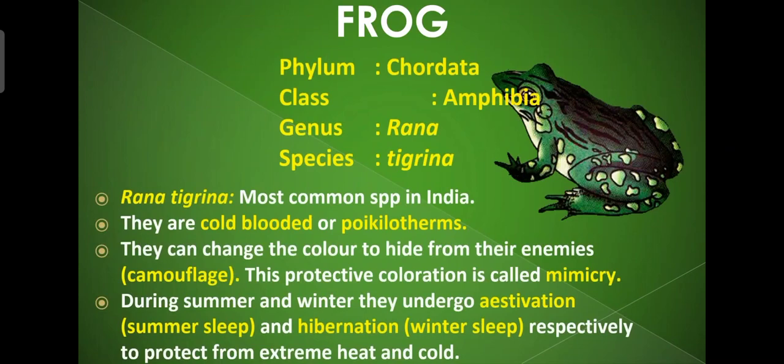So frog, it belongs to phylum Chordata, class Amphibia, genus Rana and species tigrina. So scientific name is Rana tigrina. Rana tigrina is the most common species in India. All these frogs or the amphibians are cold-blooded, or also you can call it as poikilotherms.